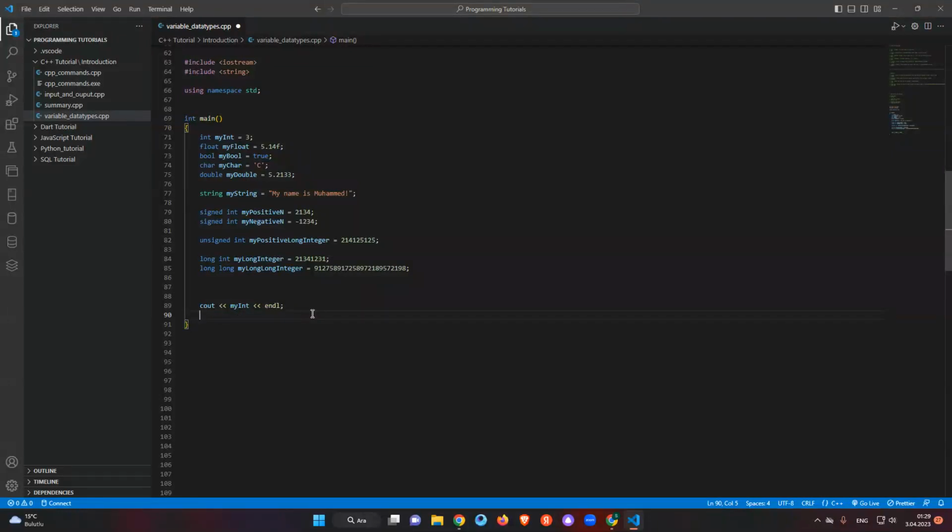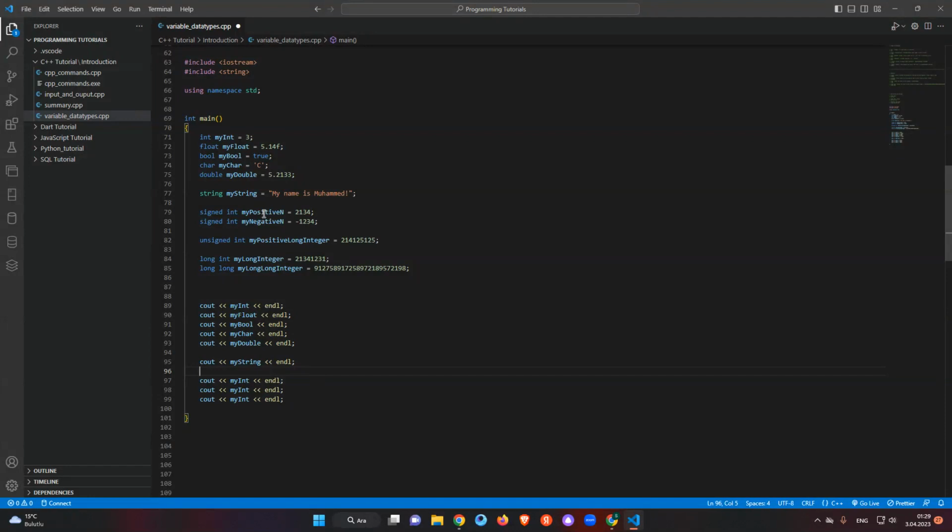Let's do it a lot like that, and then let's add all of them in here step by step, and let's display and see what will happen. Okay, double and my string, and yeah, maybe we can separate them just to see the result.